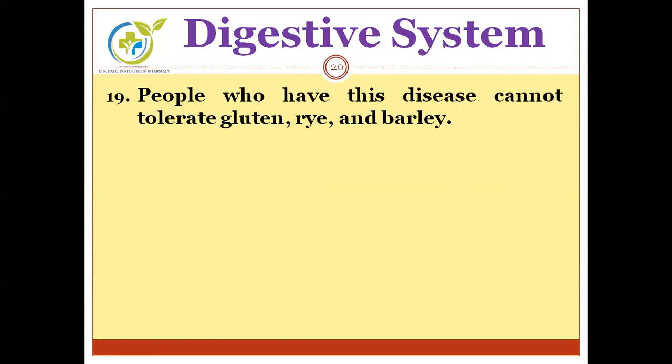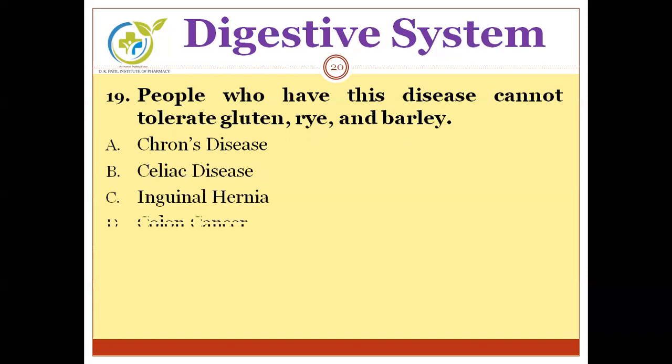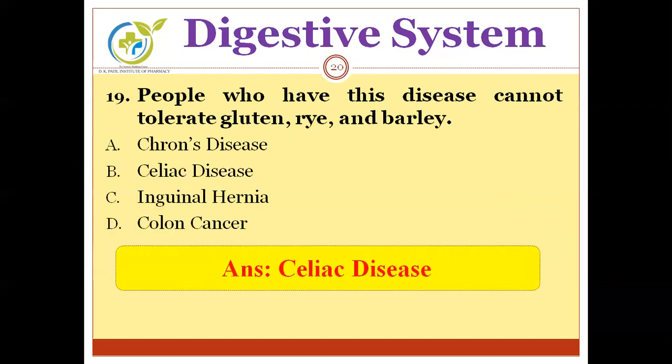Next, people who have this disease cannot tolerate gluten, rye, and barley. Options are Crohn's disease, celiac disease, inguinal hernia, colon cancer. We have to find out the disease in which people cannot tolerate gluten, rye, and barley, and that disease is celiac disease.